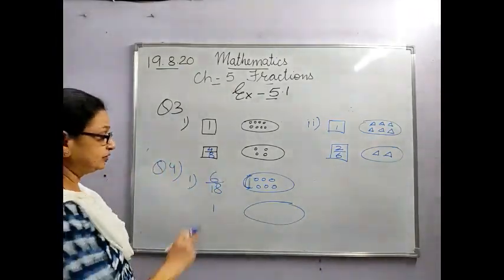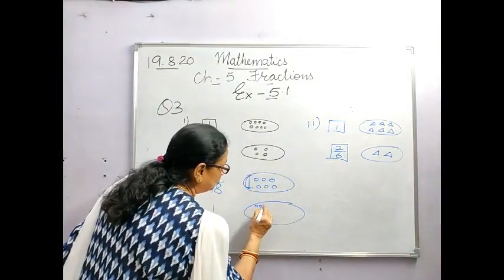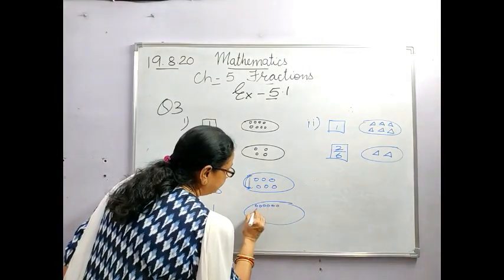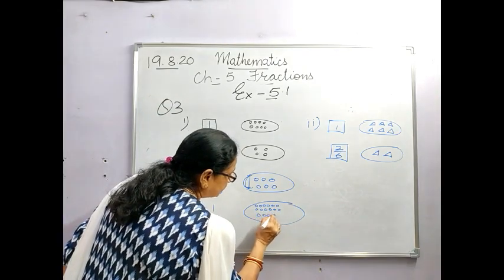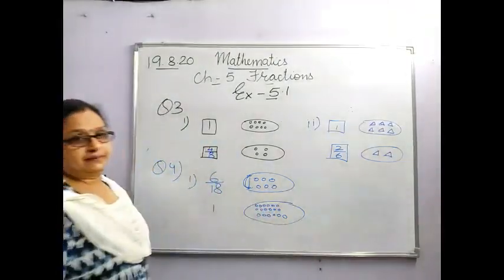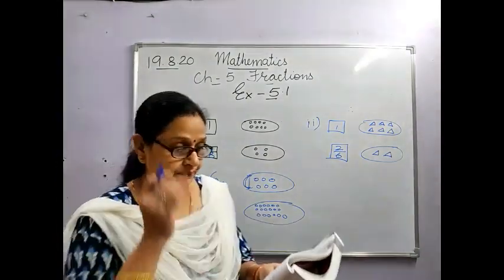The fraction is given. So how many circles you will draw? You will draw 18. 1, 2, 3, 4, 5, 6, 7, 8, 9, 10, 11, 12, 13, 14, 15, 16, 17 and 18. Okay. See the next one.